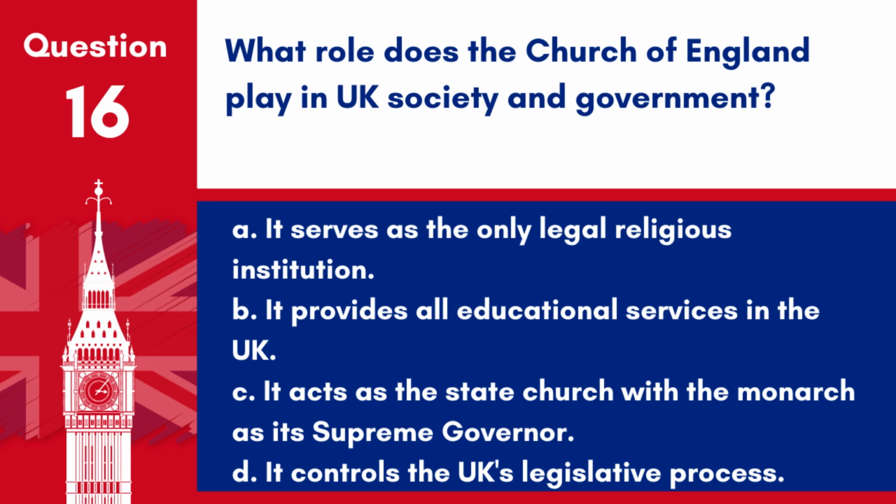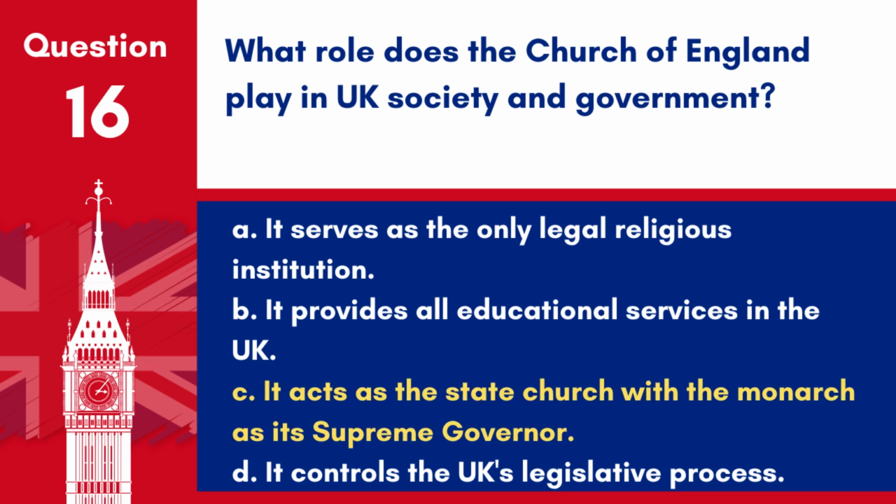What role does the Church of England play in UK society and government? A. It serves as the only legal religious institution. B. It provides all educational services in the UK. C. It acts as the state church with the monarch as its supreme governor. D. It controls the UK's legislative process.